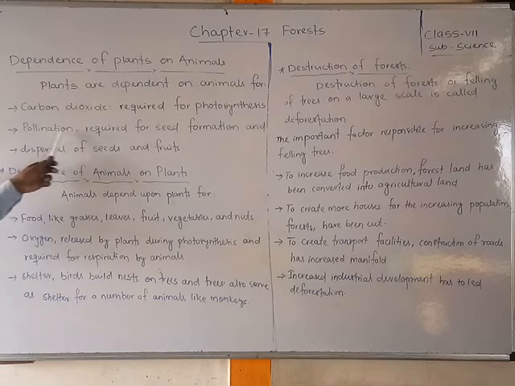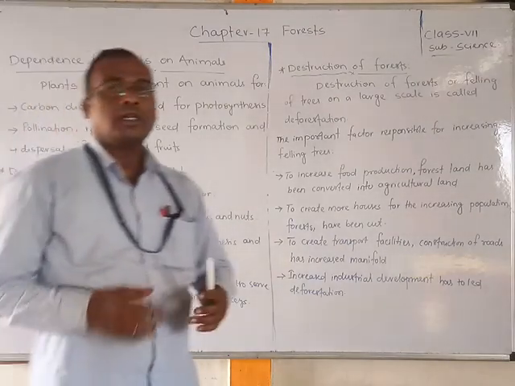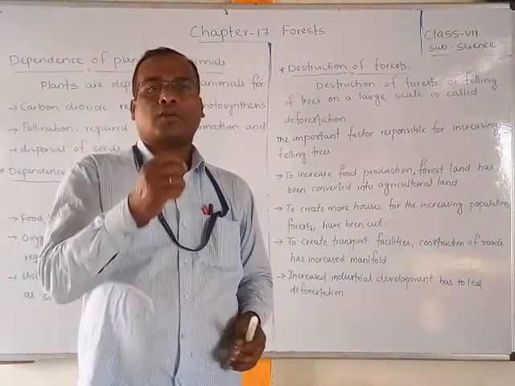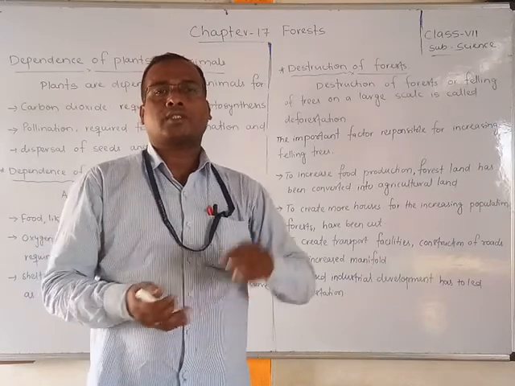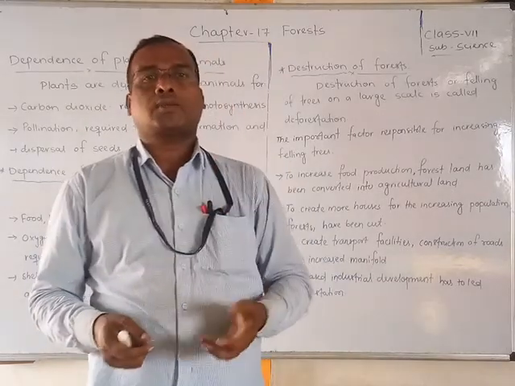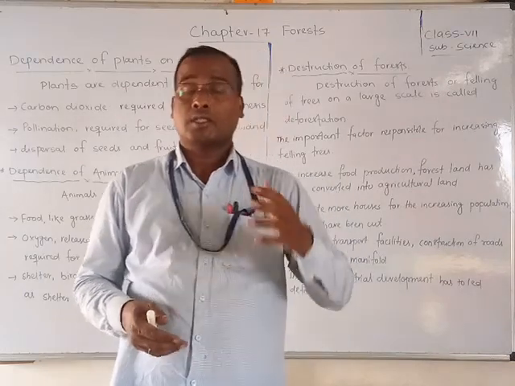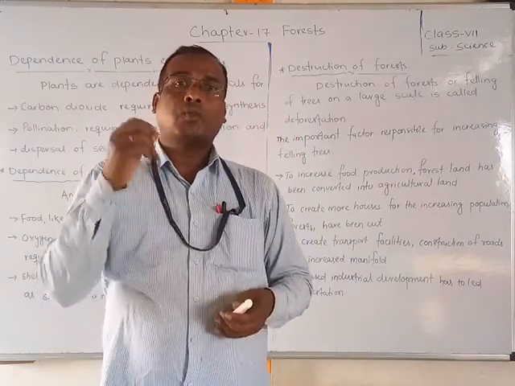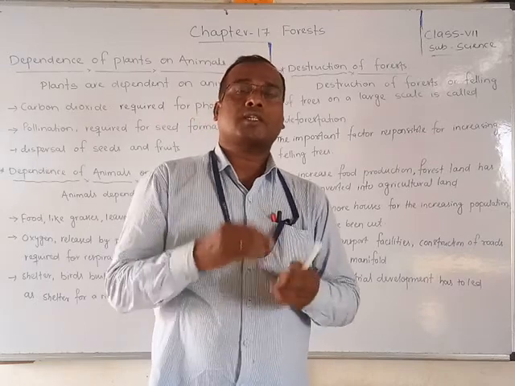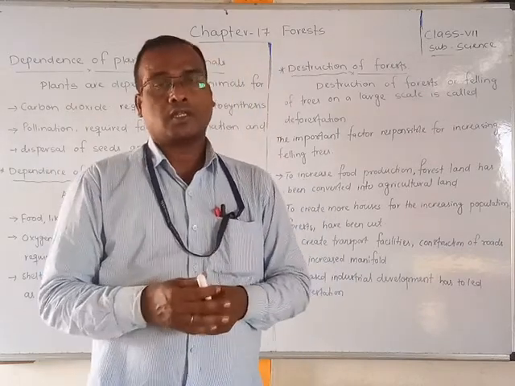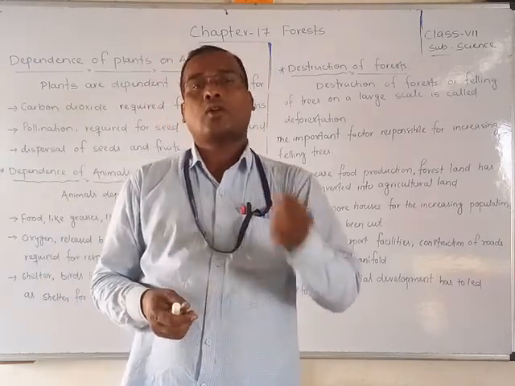Pollination is one of the processes in which animals carry pollen from one flower to another. You have studied this in the earlier chapters. Pollination means that pollen grains are transferred from one flower to another flower, also by animals.